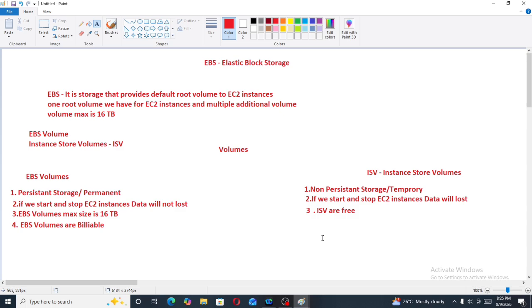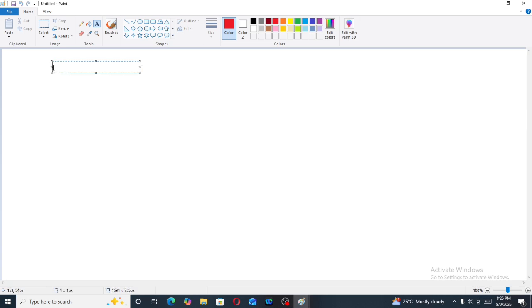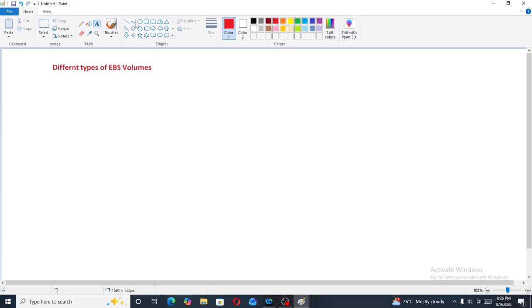Instance store volumes are free. Now coming forward, there are different types of EBS volumes also. What are the different types of EBS volumes? First is general purpose.